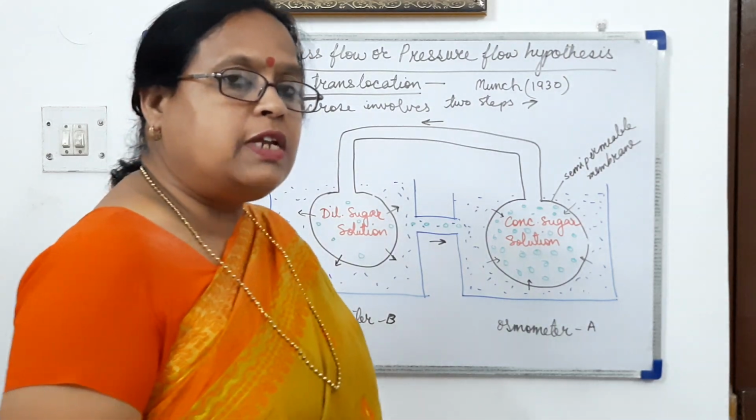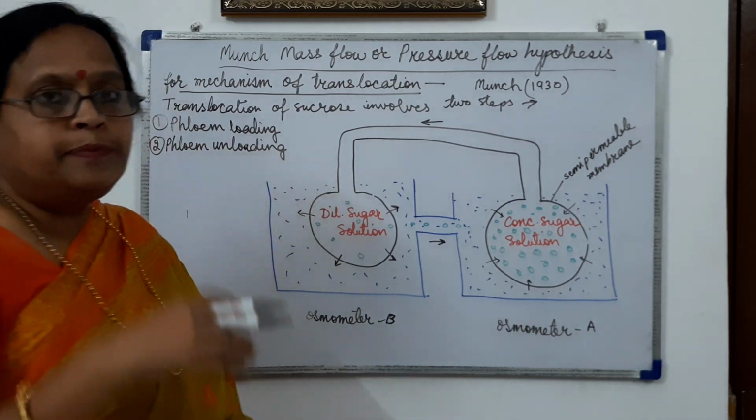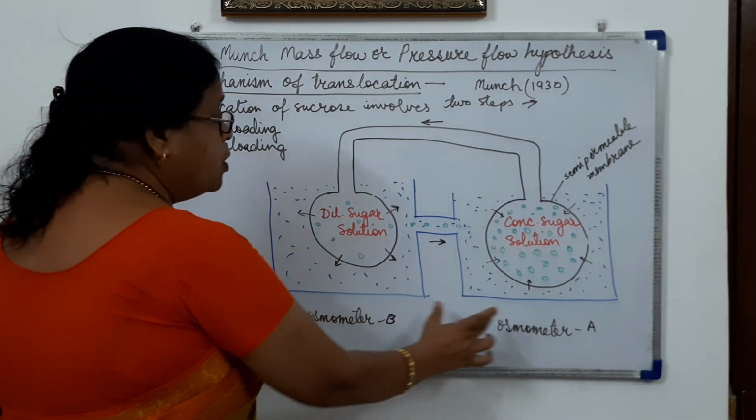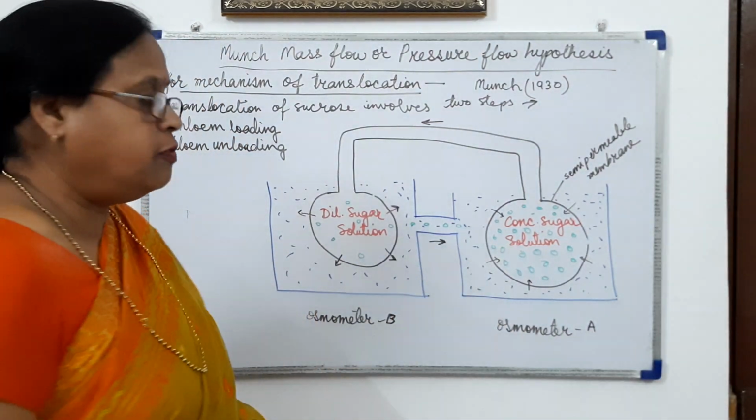So he demonstrated the experiment. I have made the diagram here. In this diagram there are osmometers placed in beakers of water.